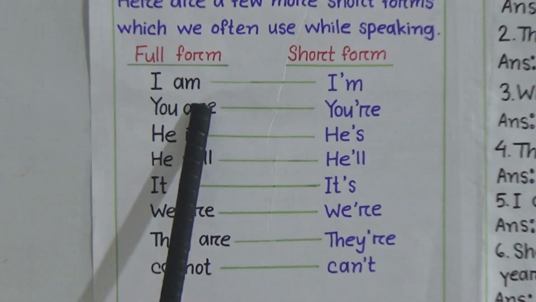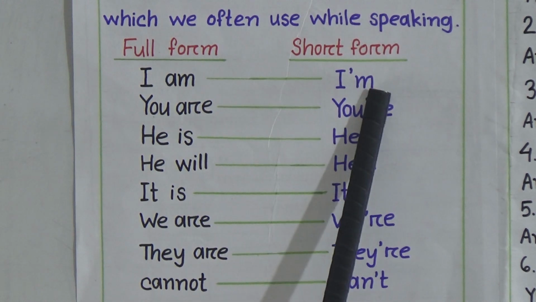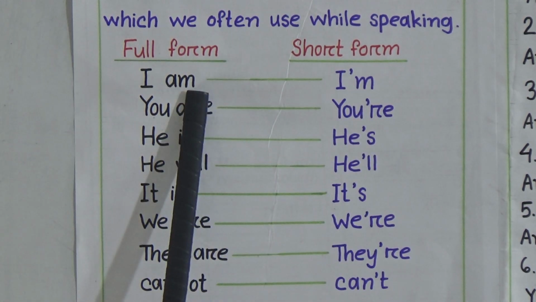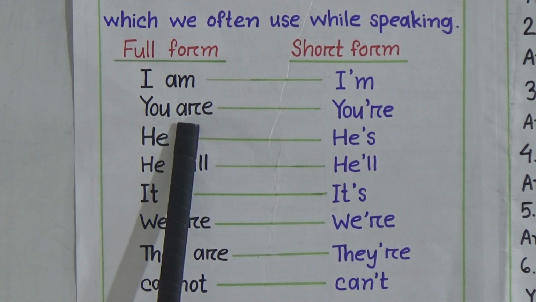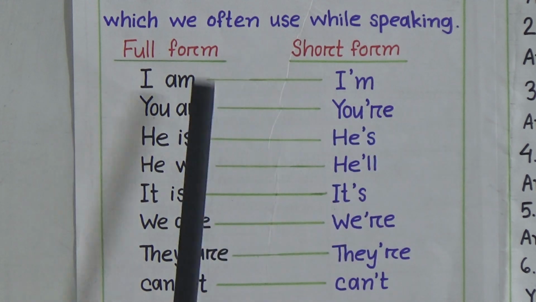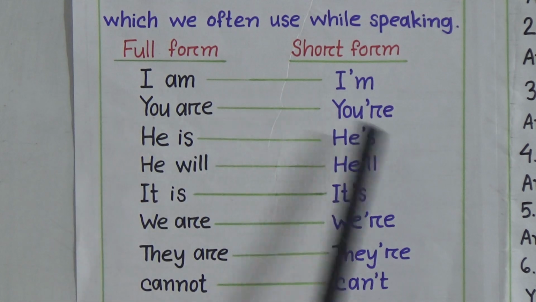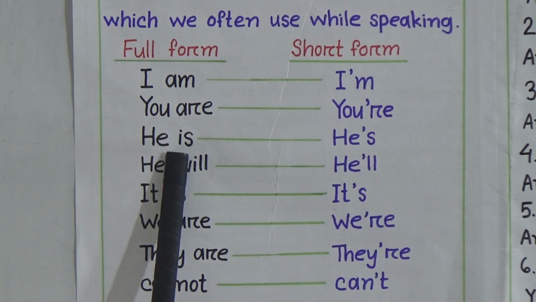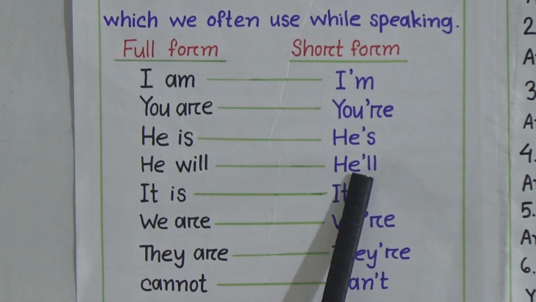I am. The short form of I am will be I'm. Say with me, I am will be I'm. You are, the short form will be you're. He is, he's.